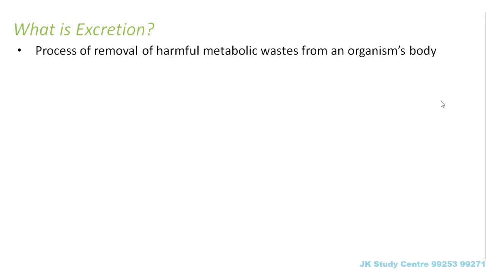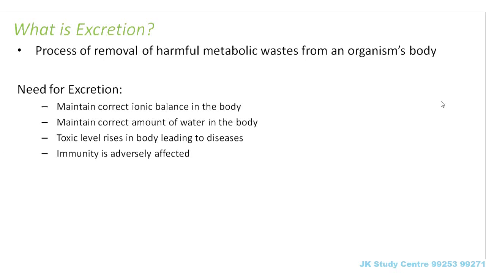So now we will see how the excretory system has developed in plants as well as in animals. Now, different organisms adapt different ways to excrete wastes. There are some simple unicellular animals which excrete through diffusion across their body surface. They do not have any specialized organs for excretion. Whereas there are some multicellular advanced animals where we have a separate organ system with some specialized organs to perform this process of excretion. So let's look into detail the excretory system which is present in plants as well as human beings.